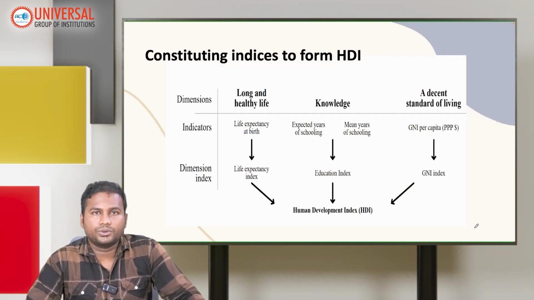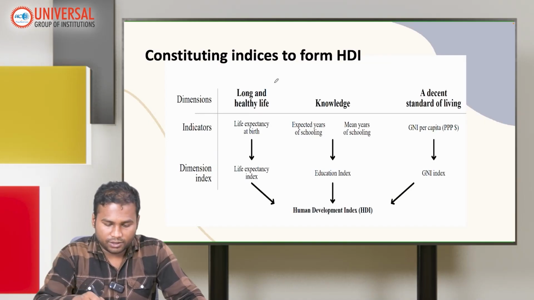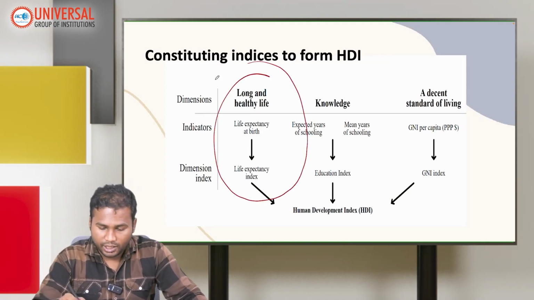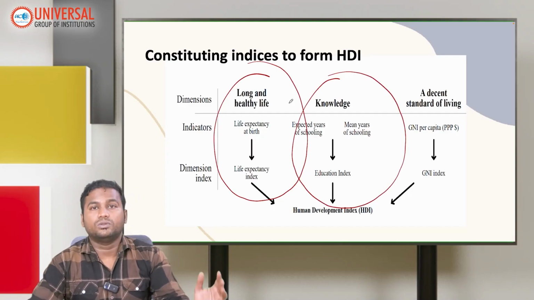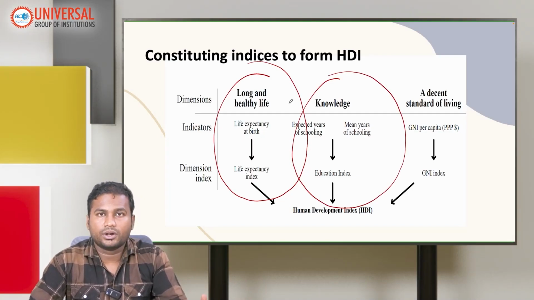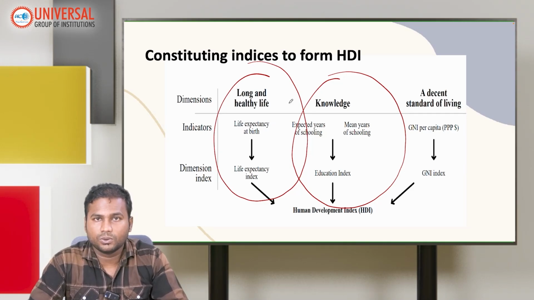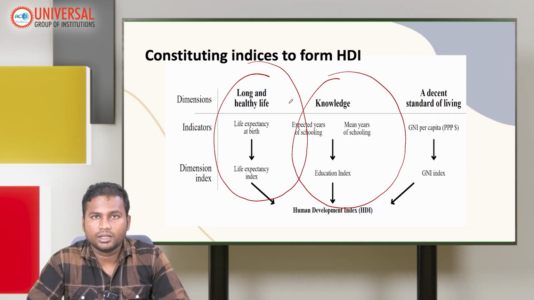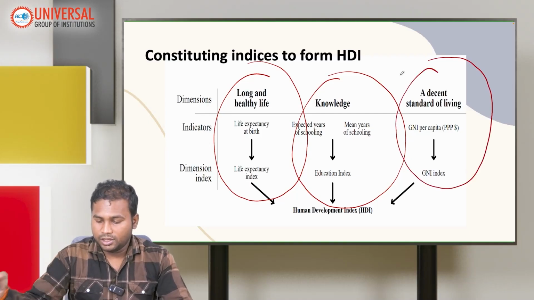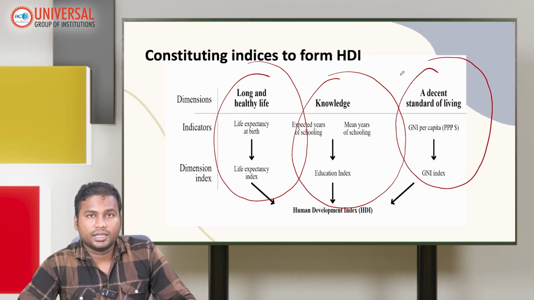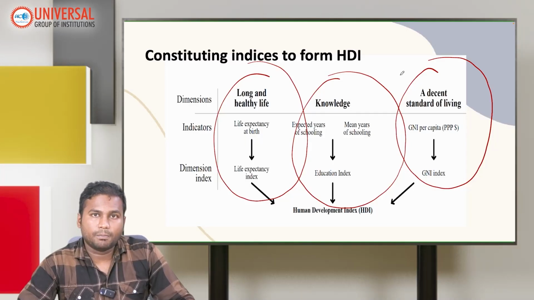How do we constitute the indices? You have a long and healthy life, which talks about the longevity of a person, and you have knowledge, in which there are two components that we quantify: expected years of schooling, and mean years of schooling. And a decent standard of living, as I've already recited, is GNI per capita at purchasing power parity.